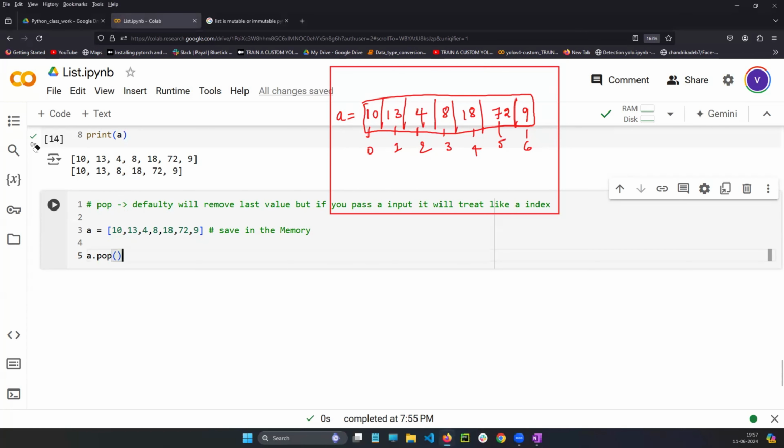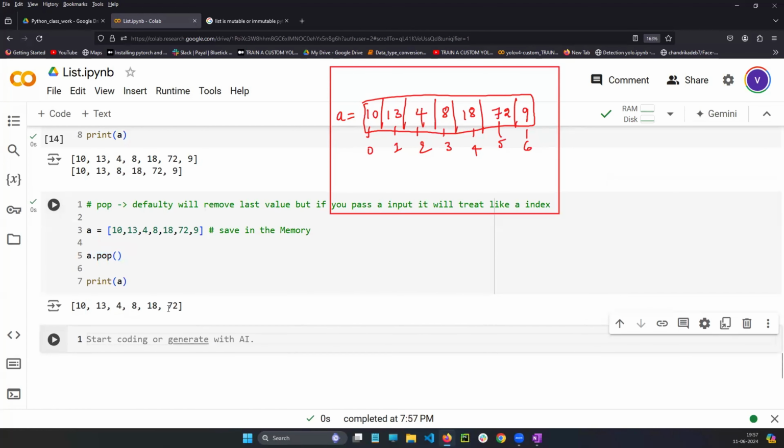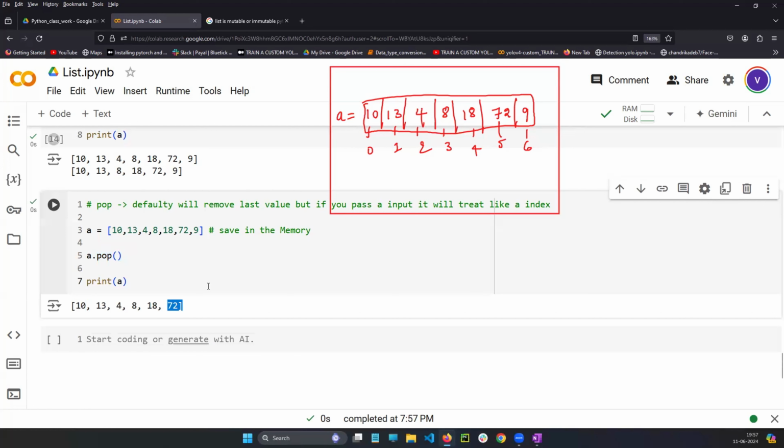You see here, first line will save in the memory. A dot pop. What will pop do? Pop function will be applied on A, because A is a list. It will apply on the variable A. A means these values. Pop will remove the last value. 9 will be removed. So if you print A, 9 will not be there. See, only till 72 you can see, 9 will not be there. That is pop. Same concept.